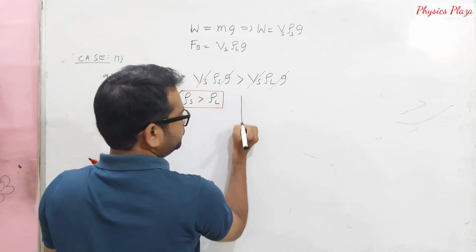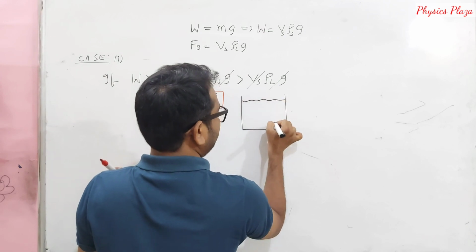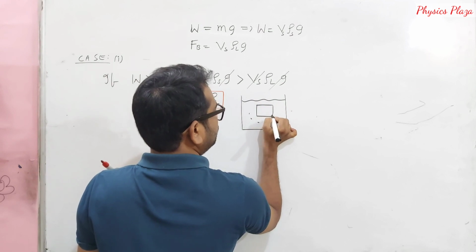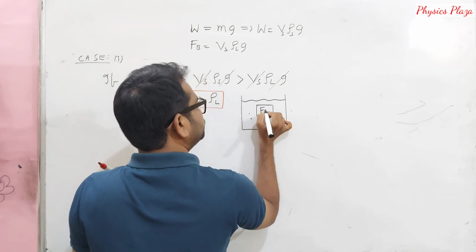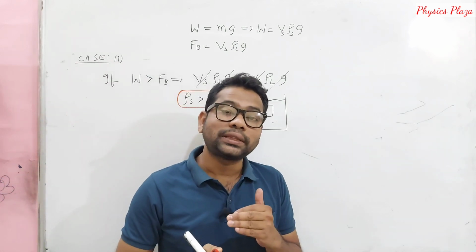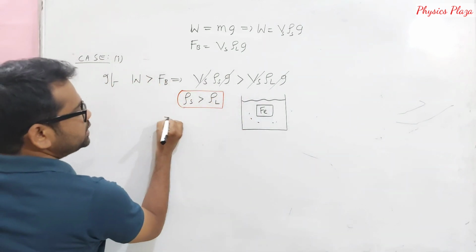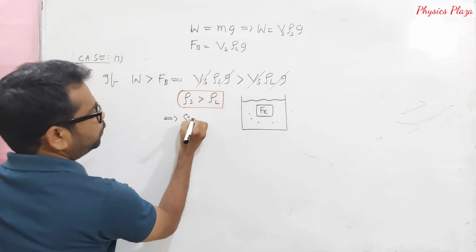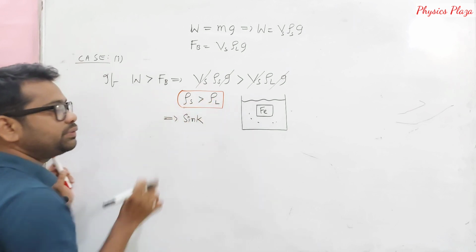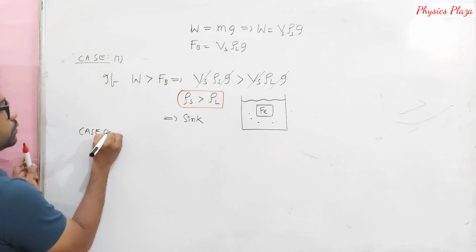For suppose, children, here we have taken water in which we are going to put a solid made of iron. Obviously, iron density is more than the density of the water. Then what will happen here? Body will sink. So if the density of the solid is greater than the density of the liquid, body will sink.